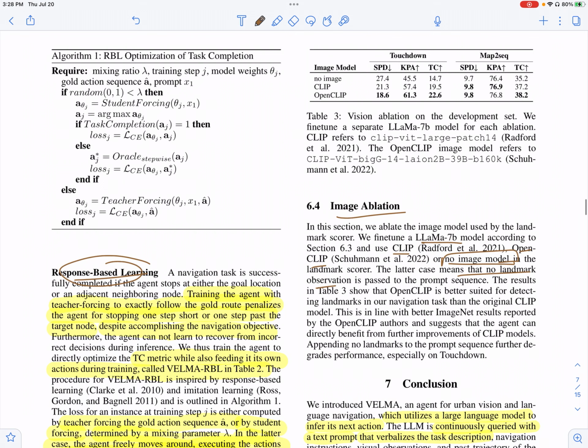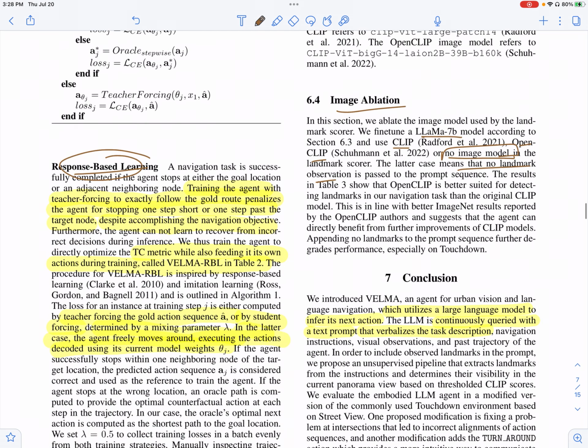And you can see that clearly not passing any landmark observation is not that good for all these three metrics. And passing landmark observations is better. And you can see that using OpenCLIP for the landmark scorer is better than using just CLIP.